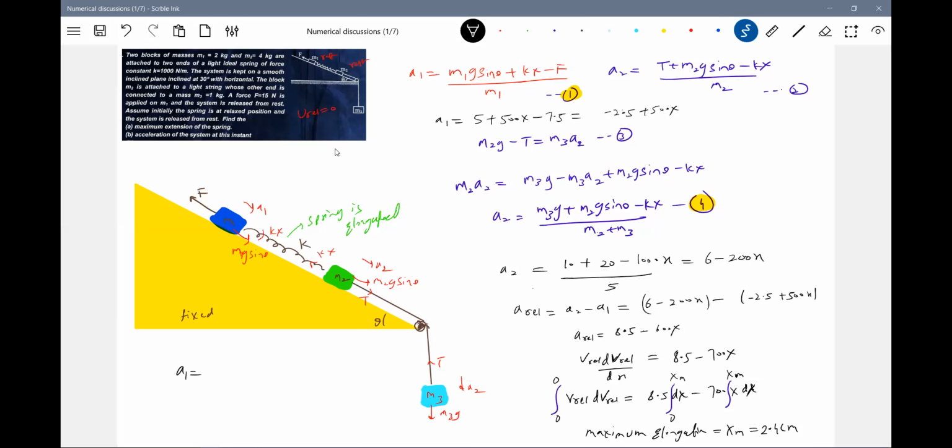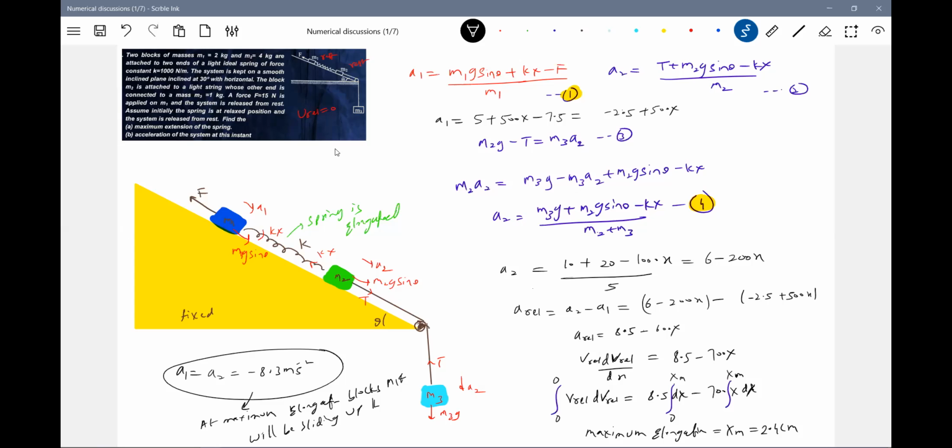The acceleration of the system at this instant is what is asked. I think at maximum elongation, all must have a common acceleration. The relative acceleration should be 0, so A1 should be equal to A2. Check it, you'll get it. What do you mean by the negative sign? At maximum elongation, blocks M1 and M2 will be sliding up the incline. This much is what we are putting here.